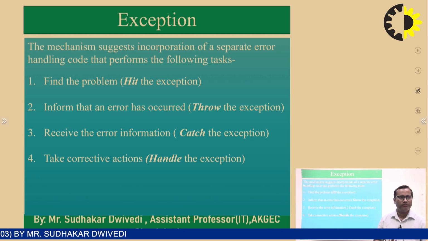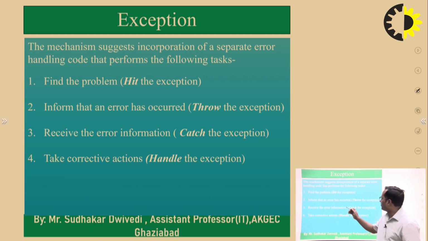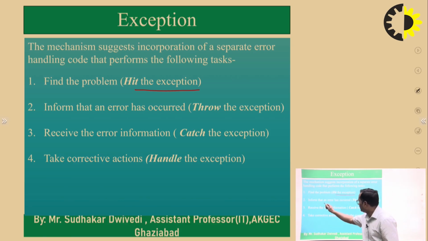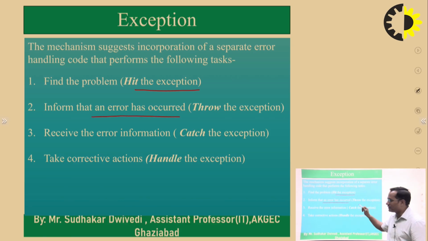So what will we do? First we find the problem, that means hit the exception. Then inform that an error has occurred. So first of all we need to find the problems in the code, then we need to inform that an error has occurred, that means throw the exception.